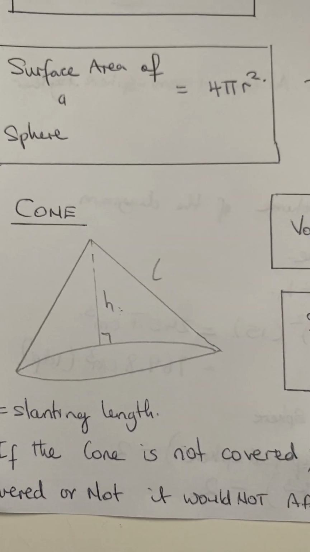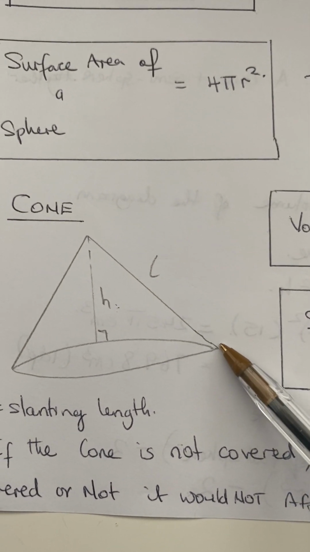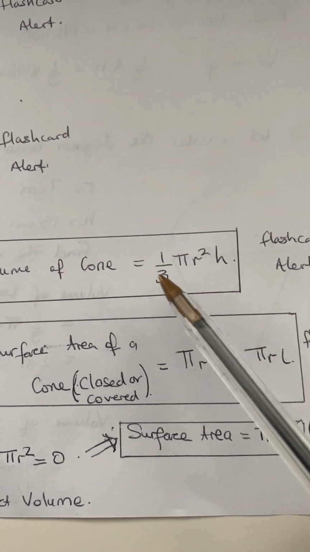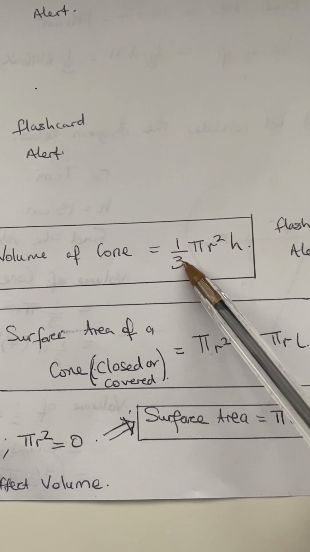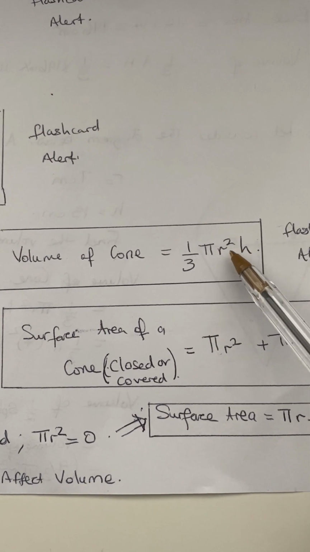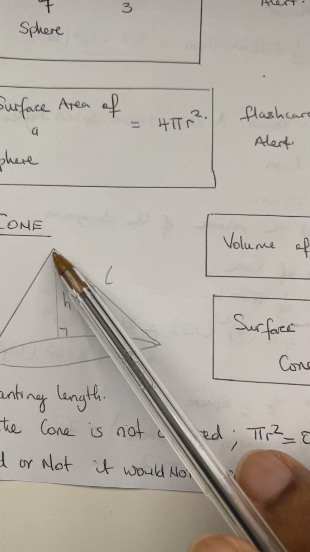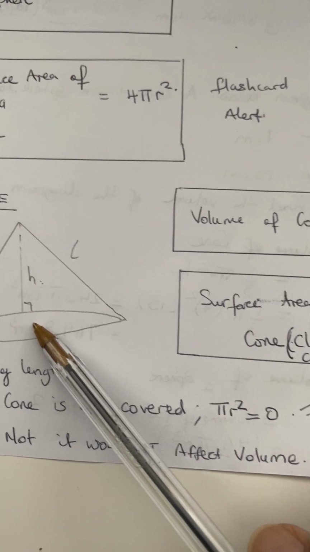Okay, the side is your L, your slanted height. Now the volume of the cone is 1/3 pi r squared h, where h is from the top to the center.